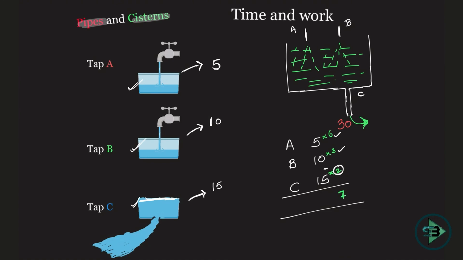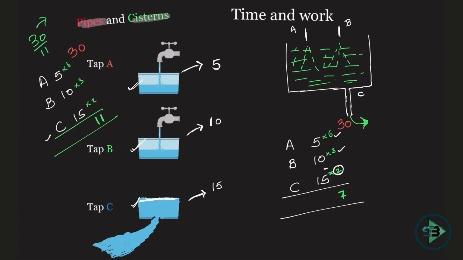Okay, now see, if you're not able to get this, start with this ABC. If all the 3 were filling tanks, then you would have said 5, 10, and 15. C is a filling tank, and it can fill the tank individually in 15 hours. So if I take the bricks here, which is 30, total bricks 30, when the tank is filled, you will say this is 6, this is 3, and this is 2. So if all the 3 taps are open together, 11 bricks will be put in. So to put in 30 bricks, 30 divided by 11, which is nothing but 2.72 hours will be required, right?